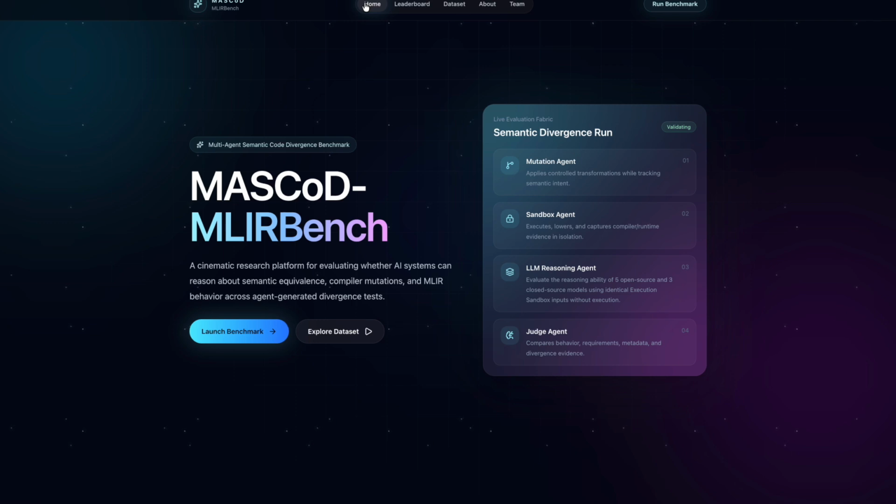So starting off with the home page, this gives an overview of the entire MASCoD MLIRBench framework. At the center of the system are four major agents: the mutation agent, the execution sandbox agent, the LLM reasoning agent, and the judge agent. These agents work together as a coordinated semantic evaluation pipeline.